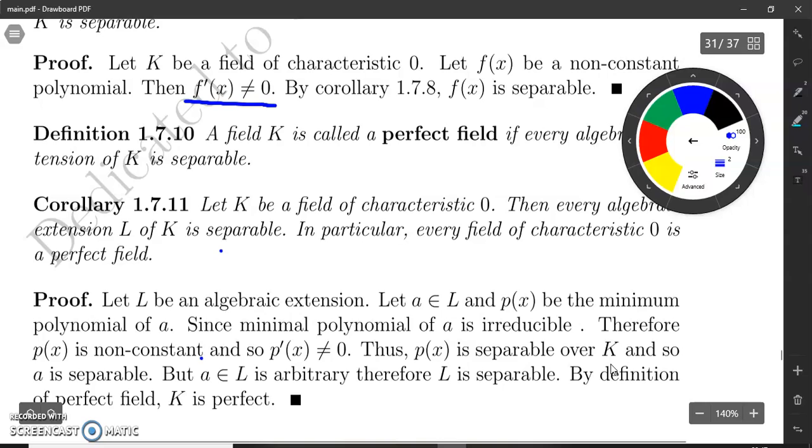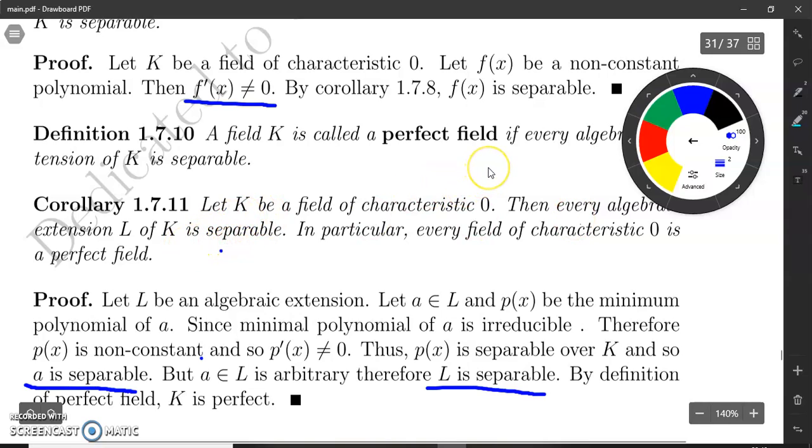By the definition of a separable element, since the minimal polynomial of a is separable, the element a is separable. But remember that a is an arbitrary element. It means every element of L is separable, so the extension L is separable. Thus, every algebraic extension L of K is separable.